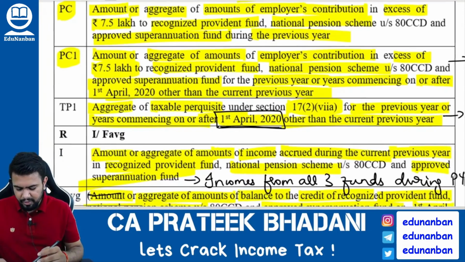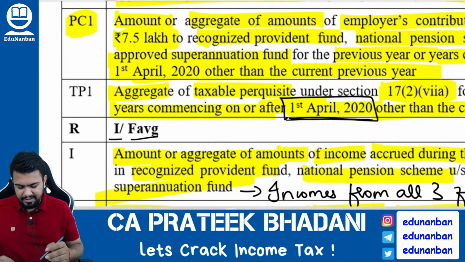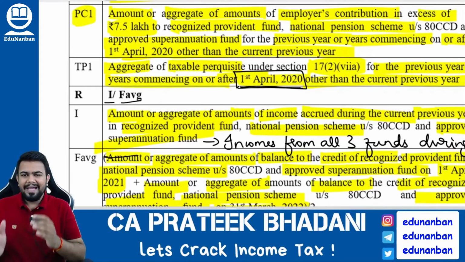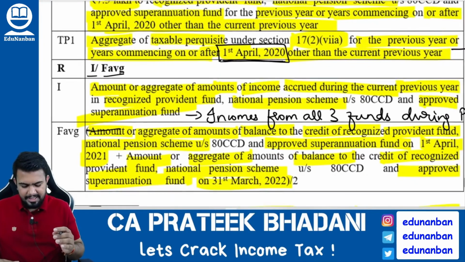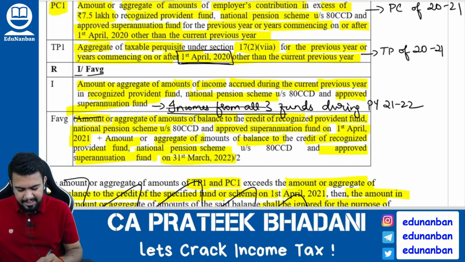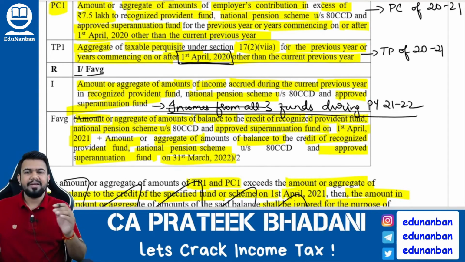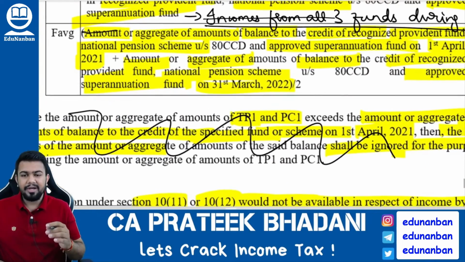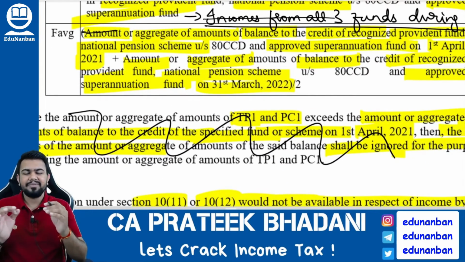Now what is R? R is equal to I divided by F average. What is I? I means income from all the three funds during the previous year. Then what is F average? F average means fund average.